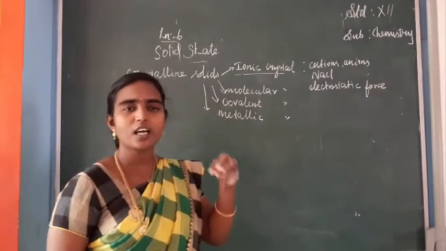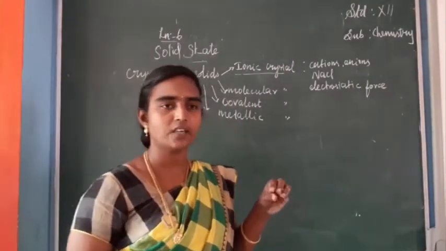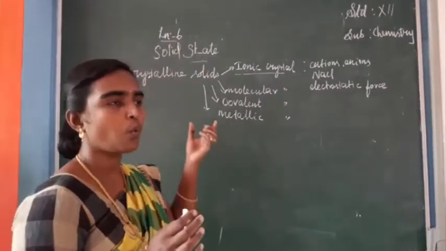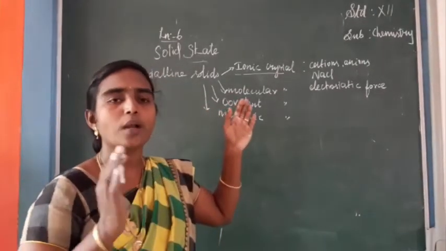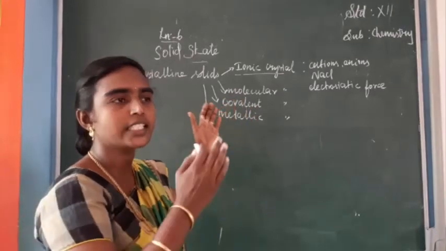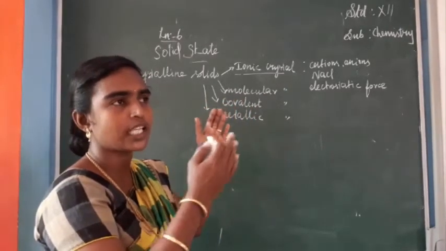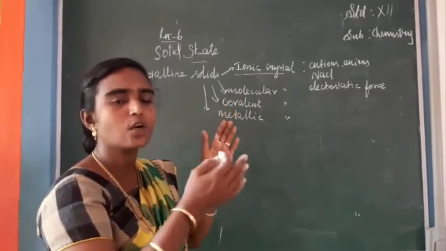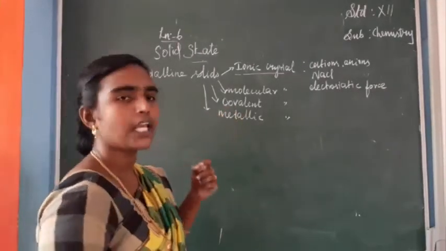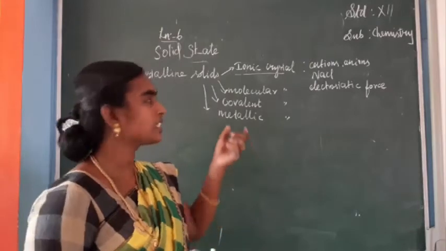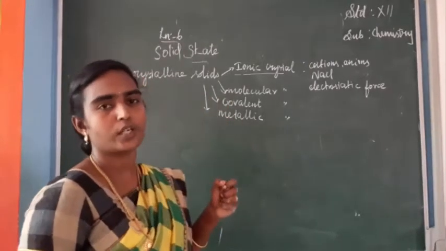So what is an ionic crystal? Here the constituents are made up of positive ions and negative ions, that is cations and anions. They are linked together by electrostatic force. The best example of an ionic crystal is sodium chloride.